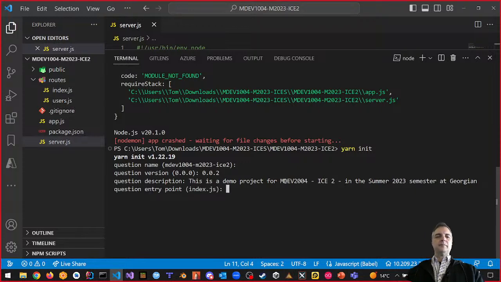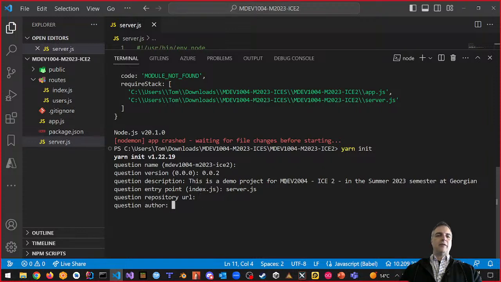Enter. Question, entry point. Sorry to interrupt. The user filter MDEV1004. We're going to fix that, aren't we? Let's leave it alone for now. Yeah, thank you for that, though. I'm glad you noticed. Server.js. We're going to say that's the entry point. Server.js. Enter. Repository URL. We don't have one yet. We're going to come back to this one.